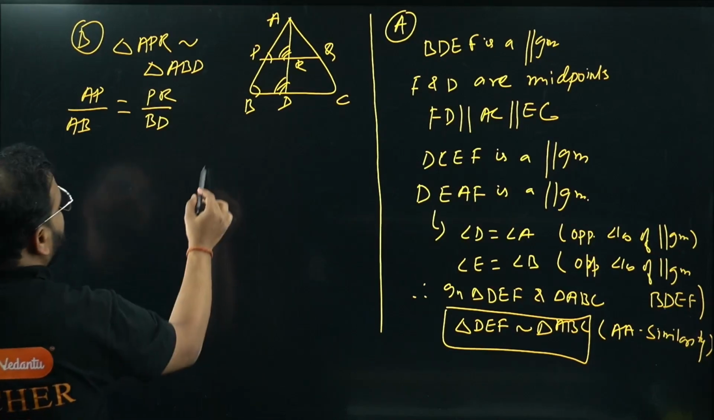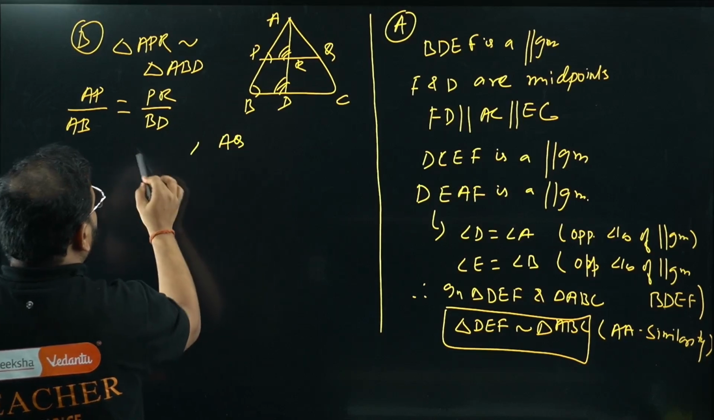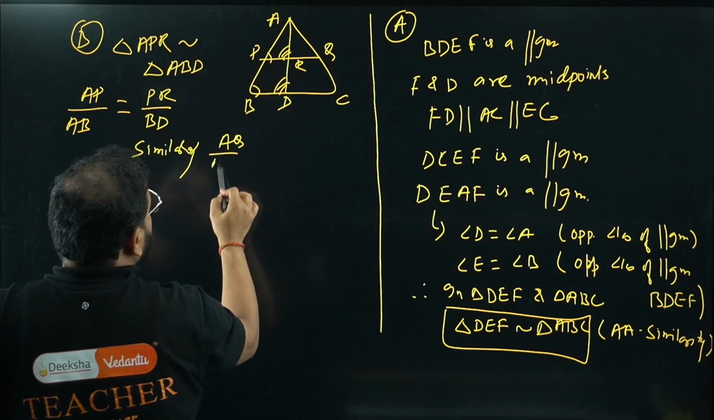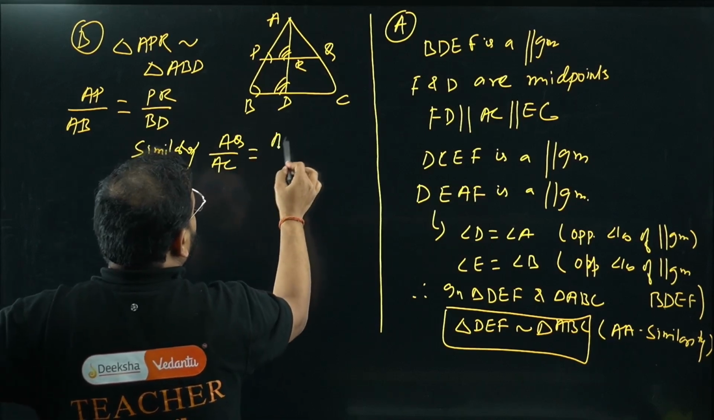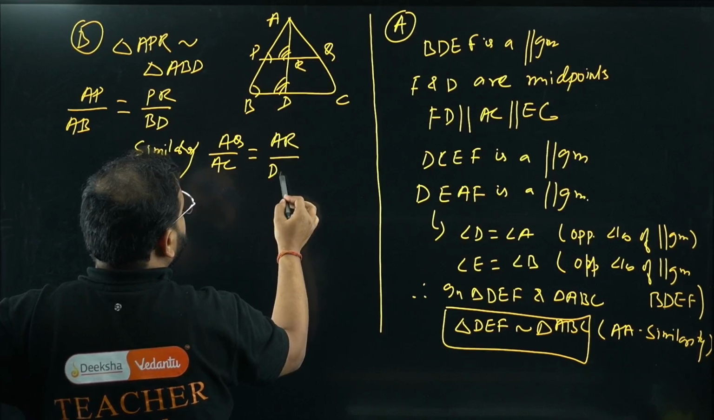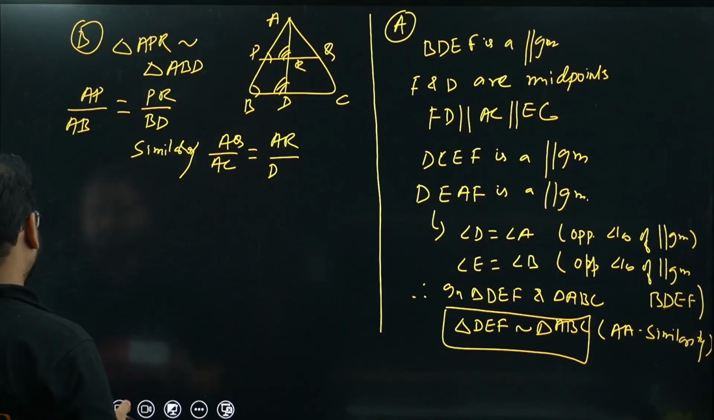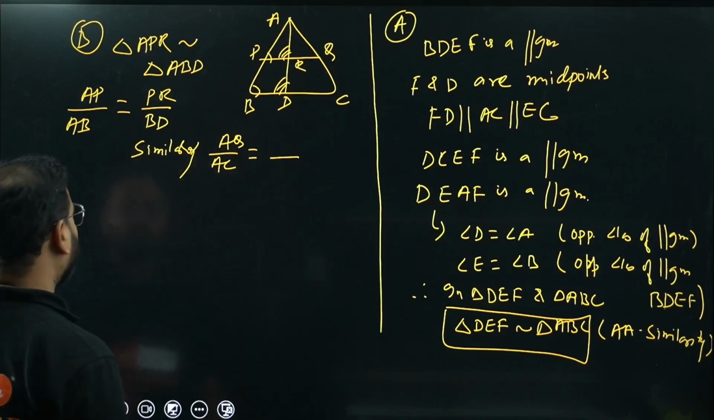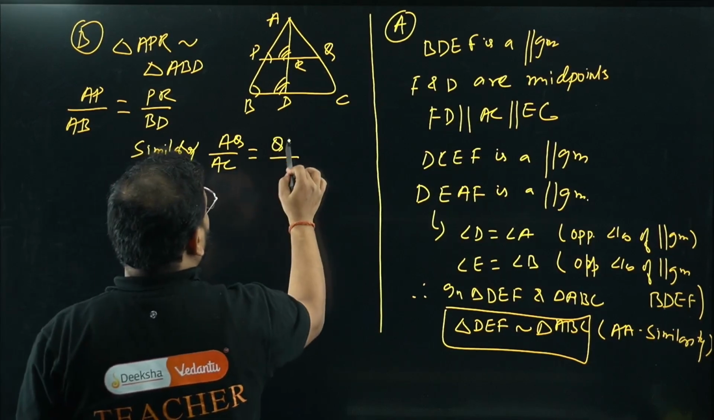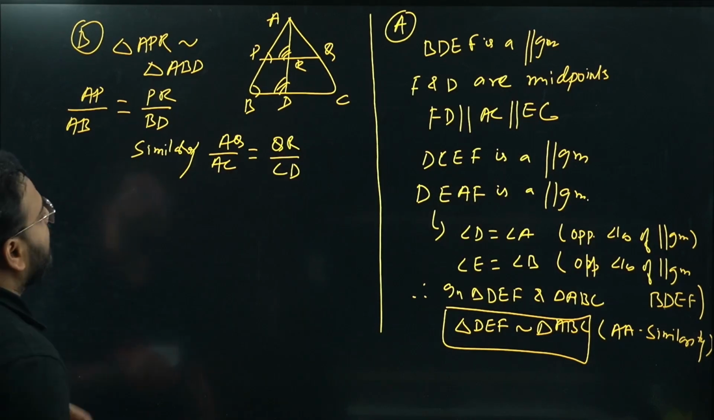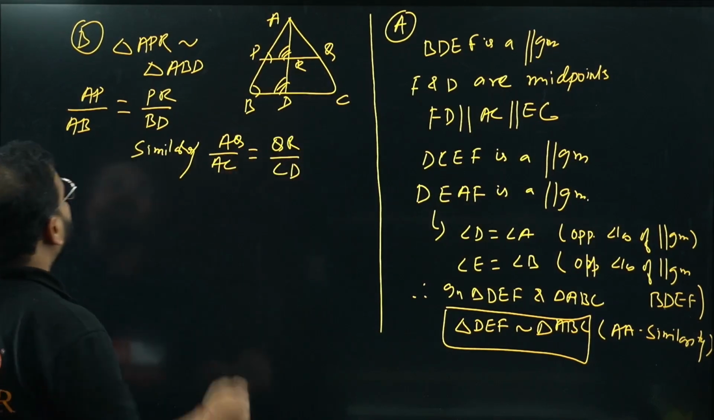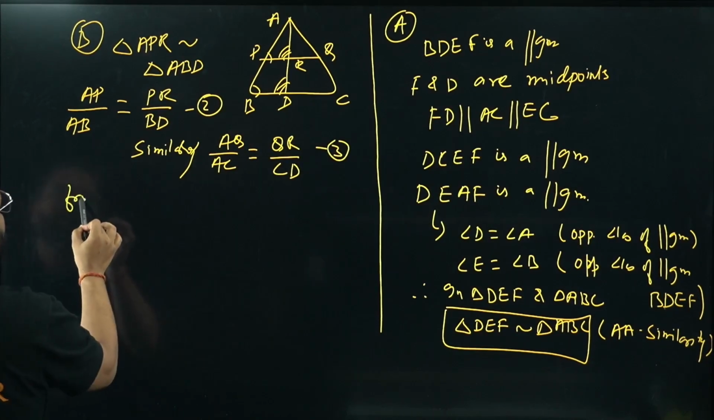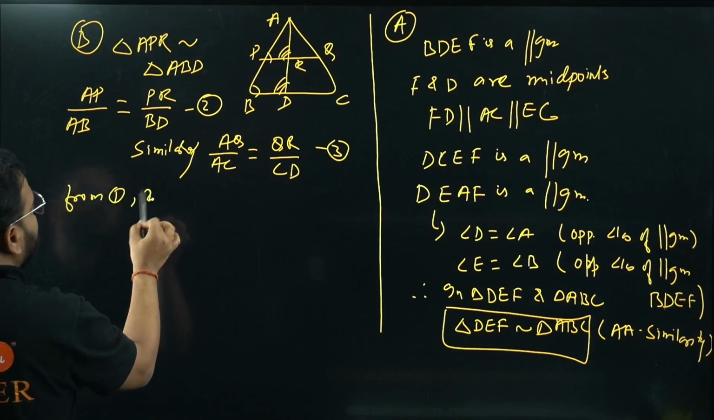And same way we also get, what we get here, sir? Similarly, what we get? AQ to AC equals to, check this out, sorry, not AR, AQ to AC equals to QR to CD. Have a look. Okay. From here, what we get? We know this is equation number 2. This is equation number 3. We can write here from 1, 2, and 3.